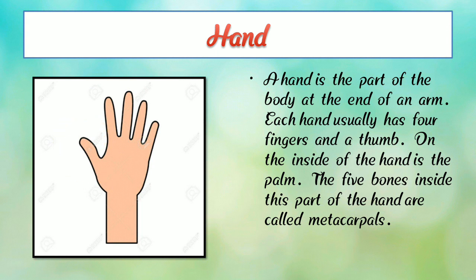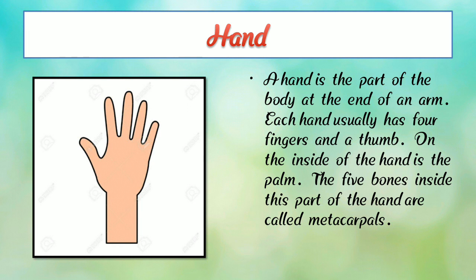On the inside of the hand is the palm, and the five bones inside the palm of the hand are called metacarpals. So we have two hands, and we can hold things with our hand. So children, you all understand about our hand, because we have two hands, and hands are the most important things in our body.